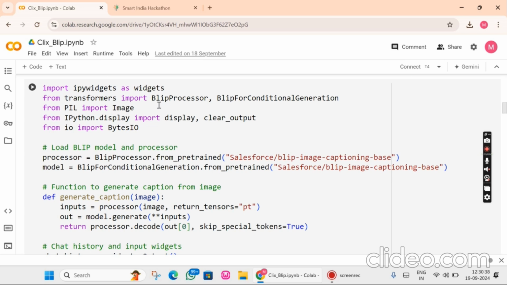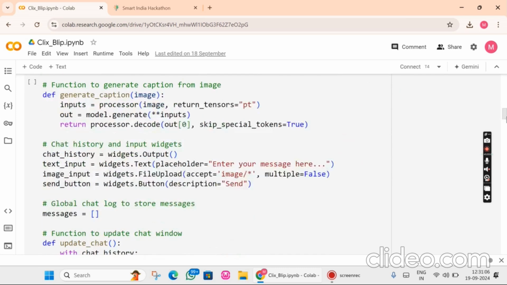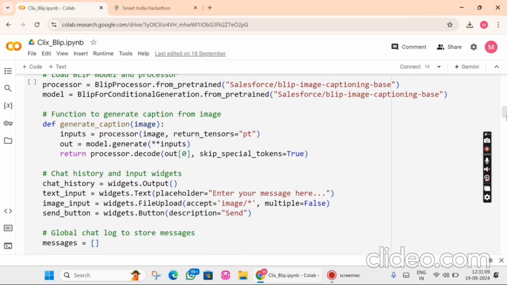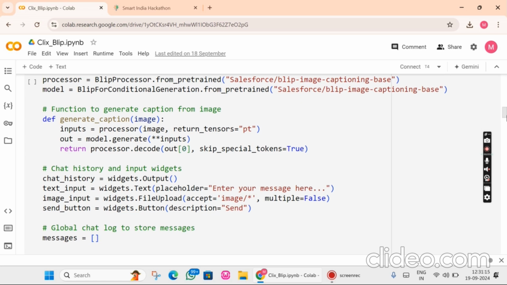We are using transformers; basically we will use the transformer for model improvement. We will use BLIP processor because we are using the BLIP model. BLIP for conditional generation we are using. PIL we will also use, and IPython's io will also be there. So these are the imported libraries, and we will train the model using BLIP processor. We are using one pre-trained model, and then we will teach NLP. So at this step, we will create one model.